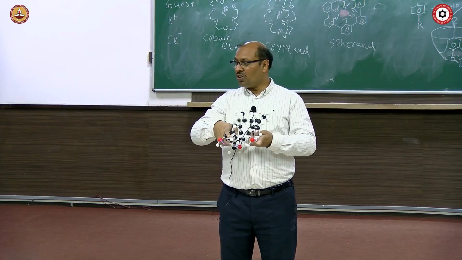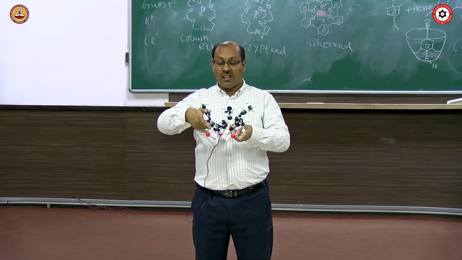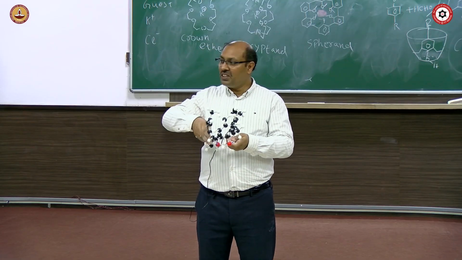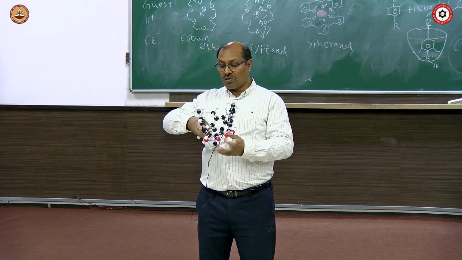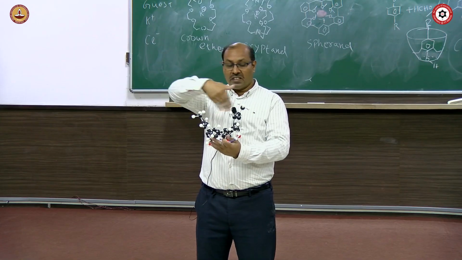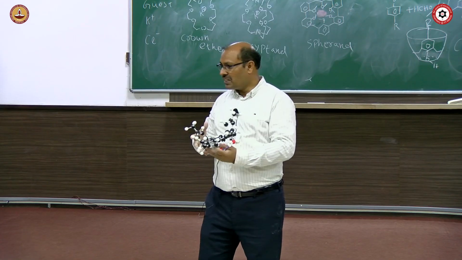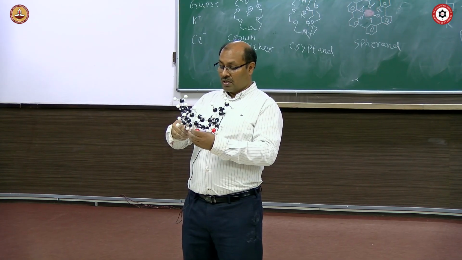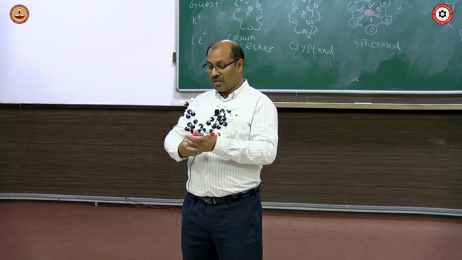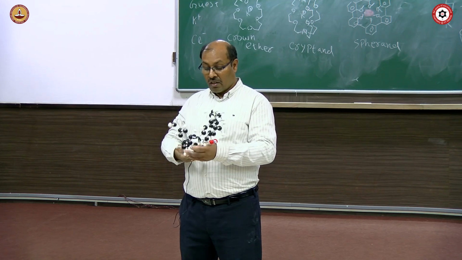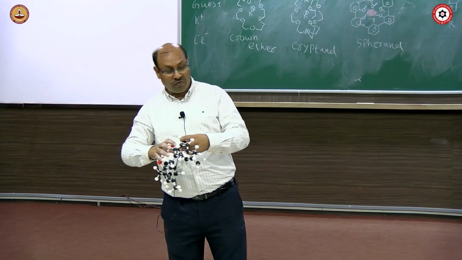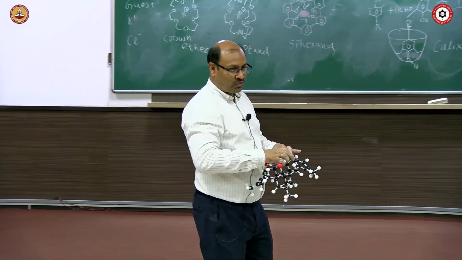So when it rotates, all the 4 at one side, or 3 one side, 1 is like that, or 2 one side, 2 in the other side. And which 2? The one which is side by side, or one is diagonally opposite. So all possibilities are there. Hence it will have many possible conformations. The most stable one is possible when there is a hydrogen bonding, and this hydrogen bonding is also favored by a certain solvent, not favored by a certain solvent.